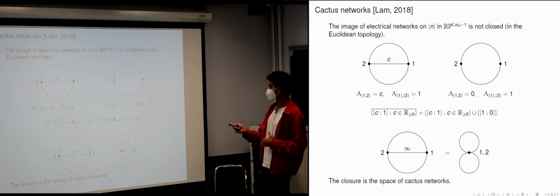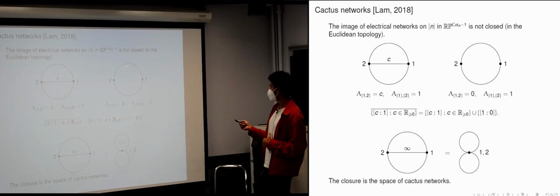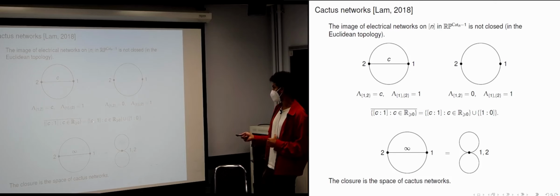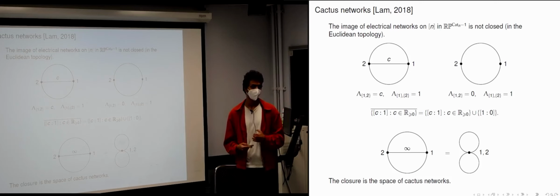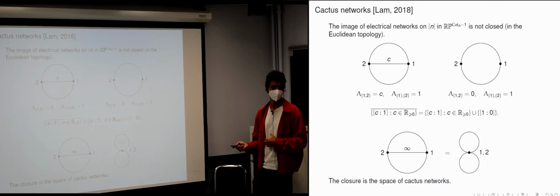So the image of these electrical networks would be an R greater than 0 in the projective space. And the image of this electrical network would be the point 0, 1, because if you compute the grove partition function where 1 and 2 have to be in the same component, there are no groves that satisfy this condition, so you have a 0 there. So the image of this is going to be the point 0, 1. So this set is what you would get if you just took the space of electrical networks, but as you see, it is not closed. Its closure contains also this point at infinity over here.